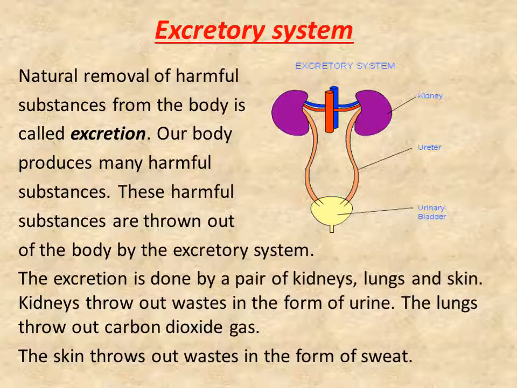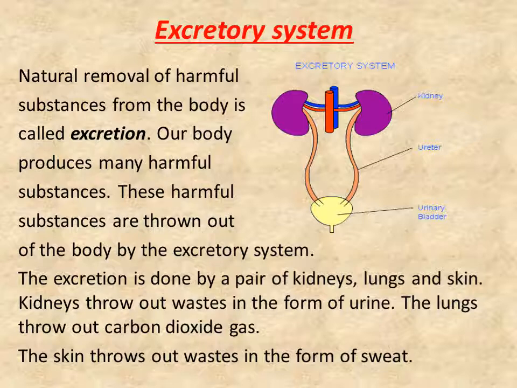Now let us learn about the excretory system. Natural removal of harmful substances from the body is called excretion. Our body produces many harmful substances. These harmful substances are thrown out of the body by the excretory system. The excretion is done by a pair of kidneys, lungs and skin.